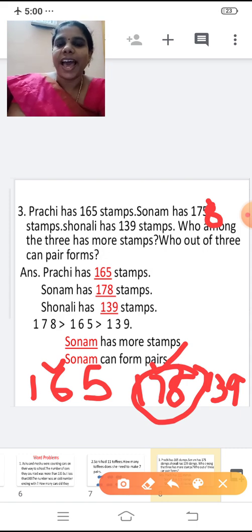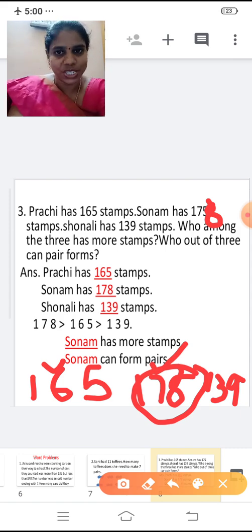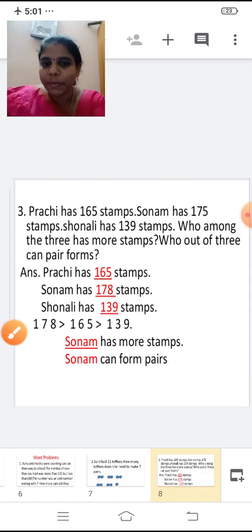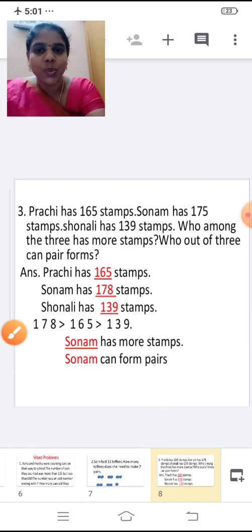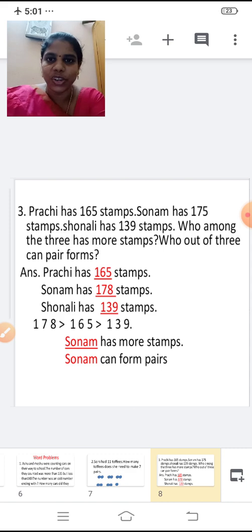Prachi had 165 stamps. Sonam has 178 and Shonali 139. And who is having more stamps? Sonam has more stamps. Who can form a pair? Sonam can form a pair because that is an even number. 178 is an even number, right? So copy this, children.